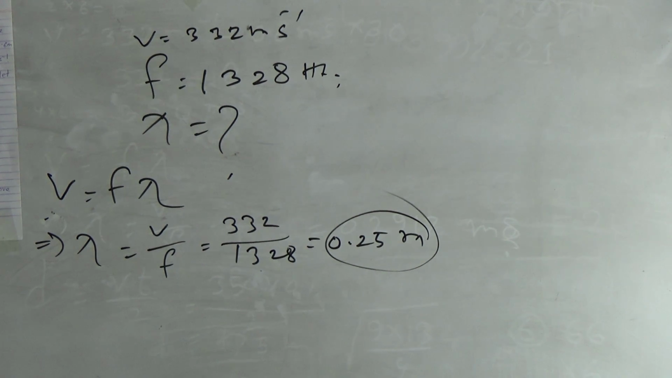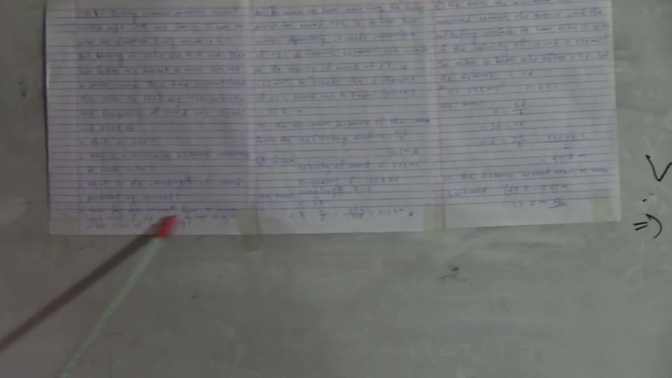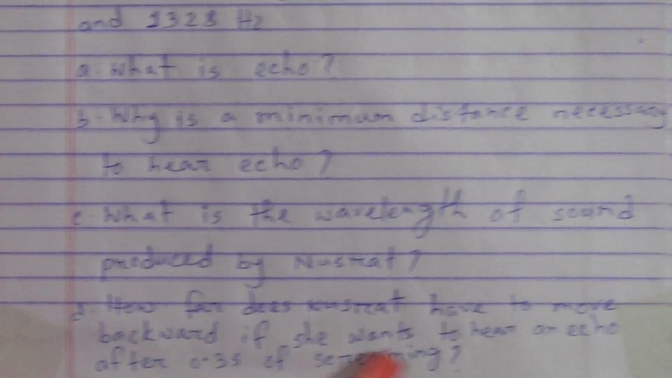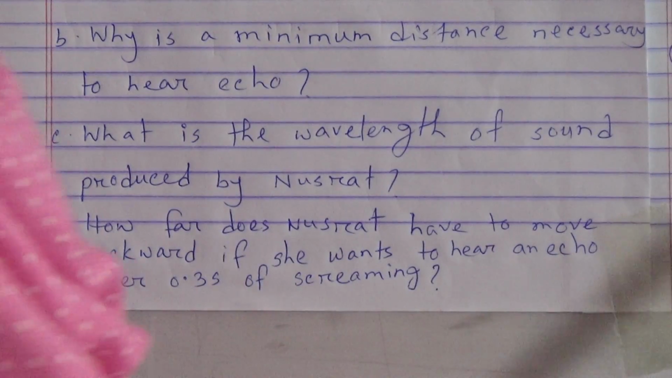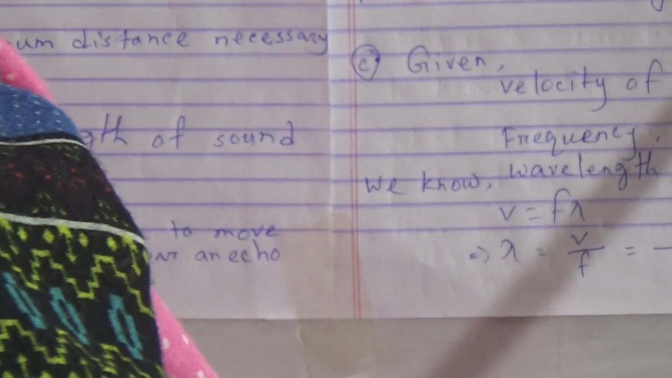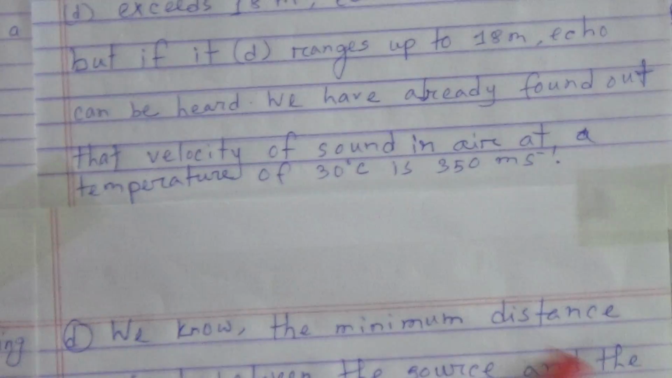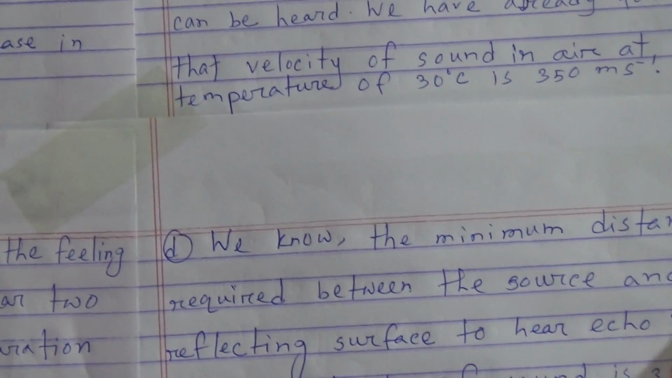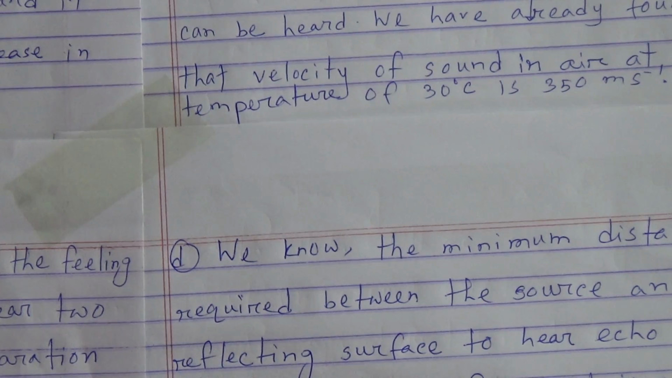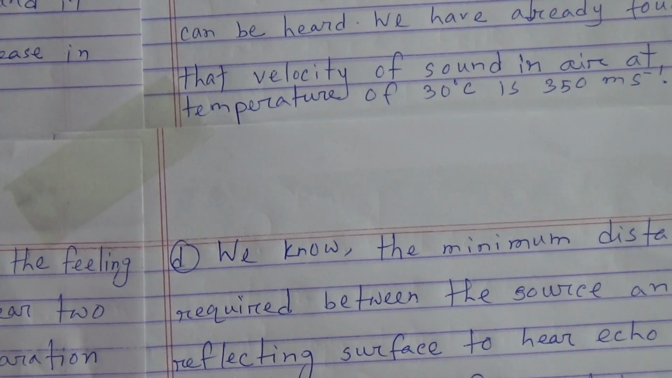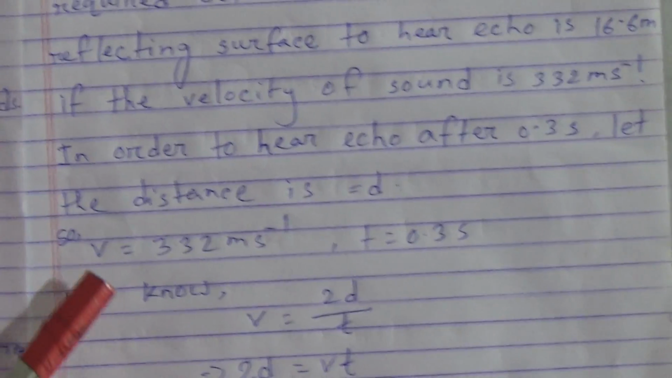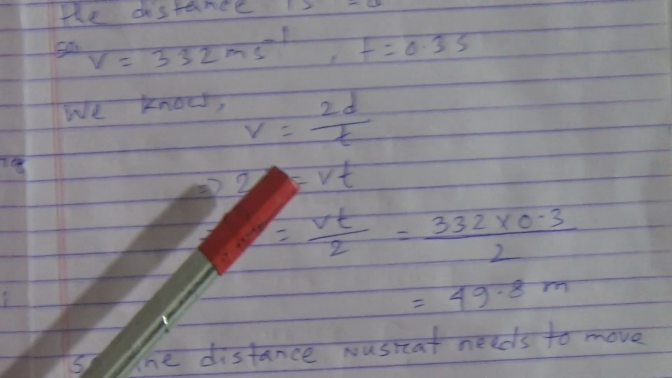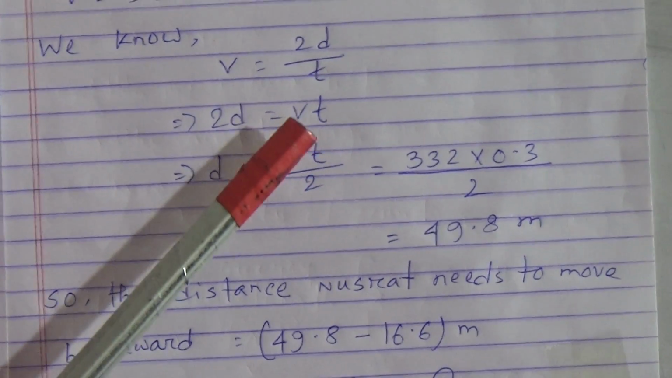Now come to number D. How far does Nusrat have to move backward if she wants to hear an echo after 0.3 second of screaming? My dear students, the answer to question D is, we know the minimum distance required between the source and the reflecting surface to hear echo is 16.6 meter. If the velocity of sound is 332 meter per second, in order to hear echo after 0.3 second, let the distance be d. Here given velocity v equals 332 meter per second and time t equals 0.3 second.